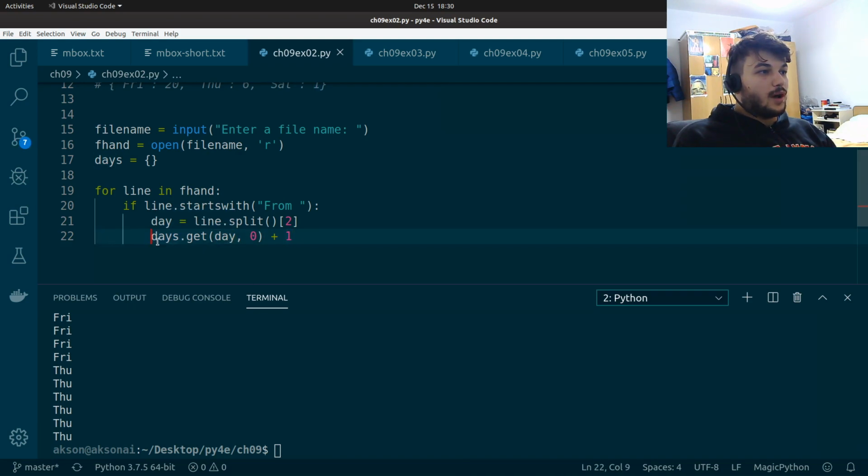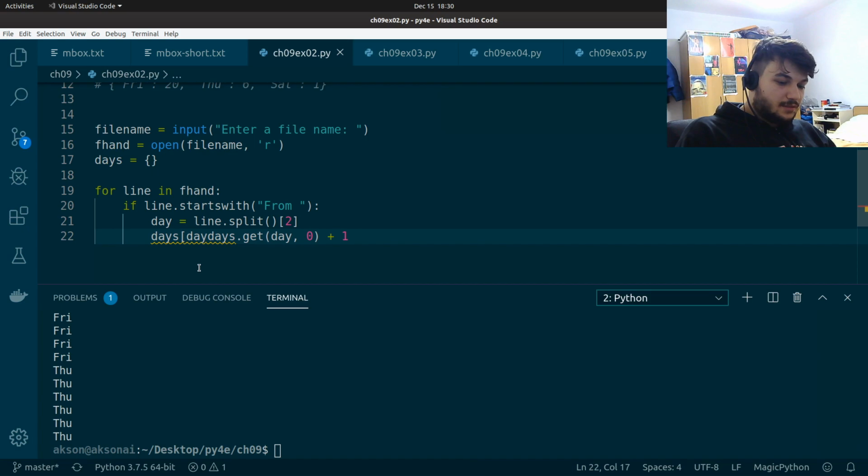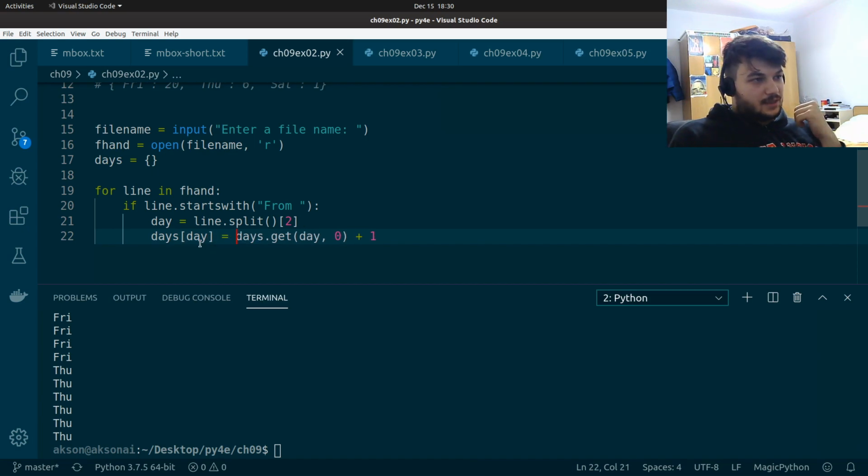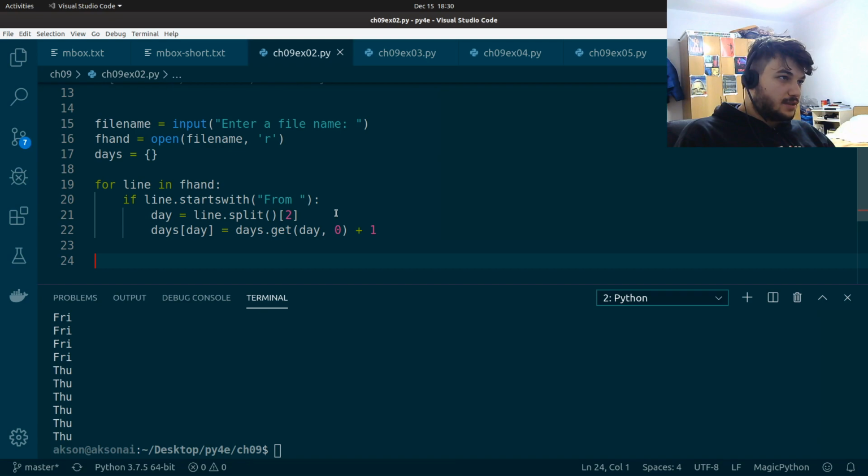So after this, we are going to save this value with the key day, like this. So this is an assignment of the value to this key. This is pretty much all we need to do in this case. Let's try to print now this dictionary days.